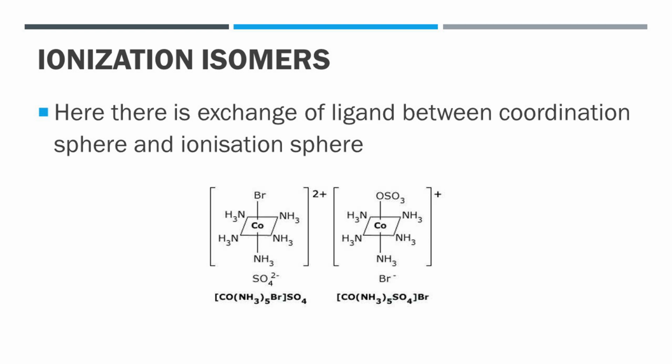These complexes in solution ionize to give different ions: [Co(NH3)5SO4]+ ion and Br- ion, while the second compound gives [Co(NH3)5Br]2+ ion and SO4 2- ion. Thus, both these complexes are ionization isomers.